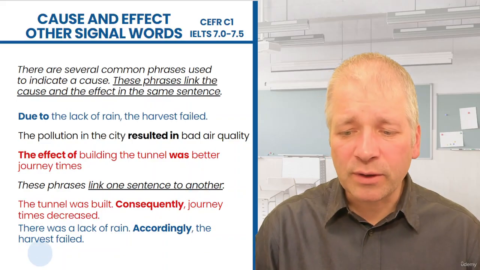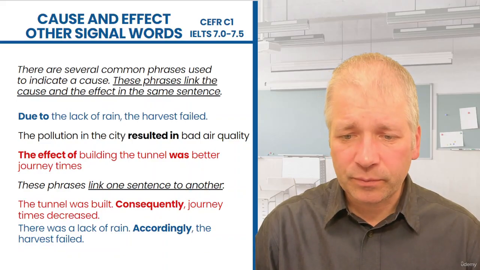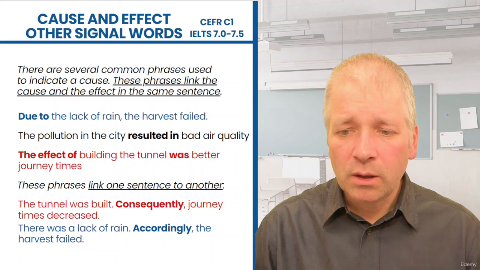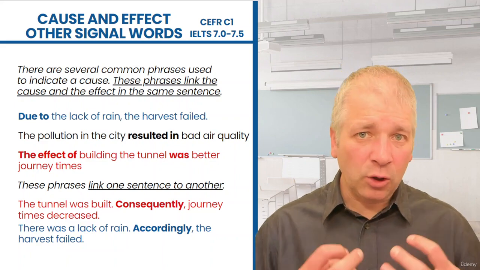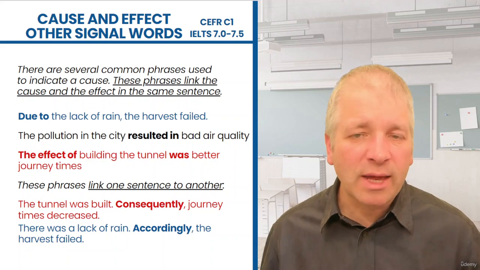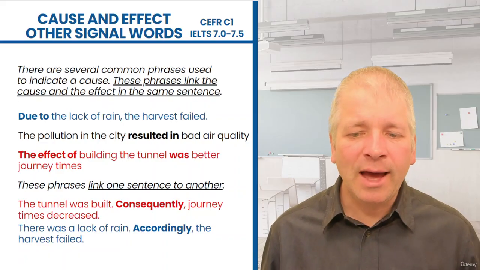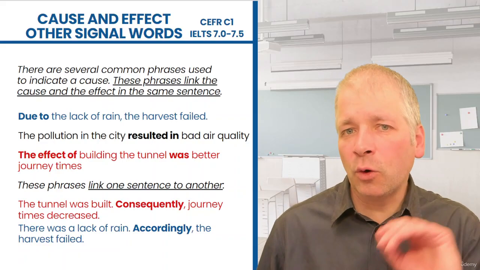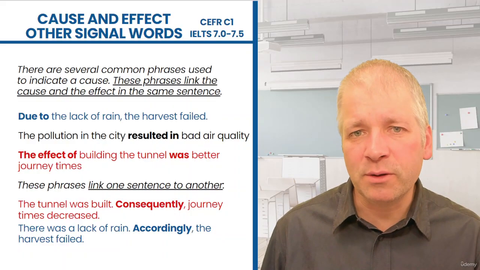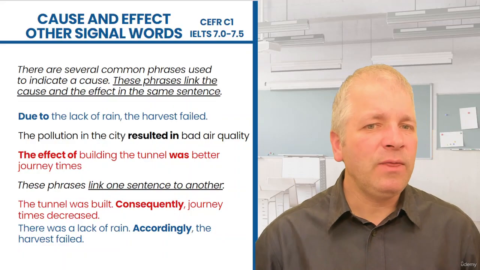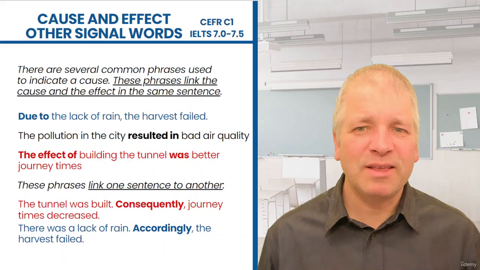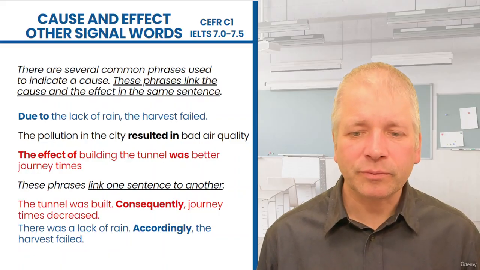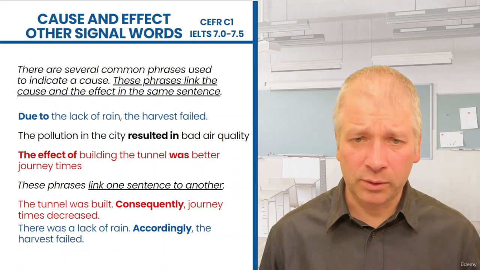Accordingly, the harvest failed. So consequently and accordingly start new sentences, and after consequently and accordingly we have the effect. So the cause sentence has to come first and the effect sentence has to come second with consequently and accordingly.